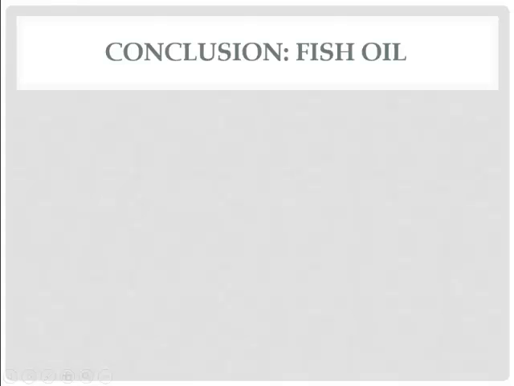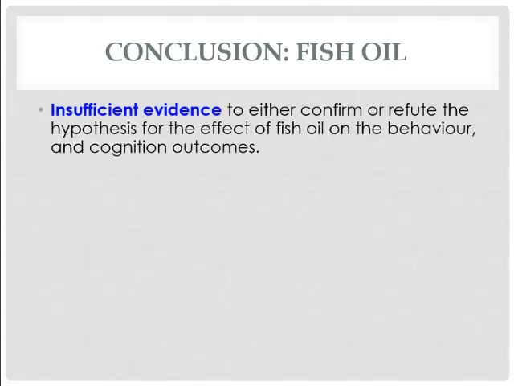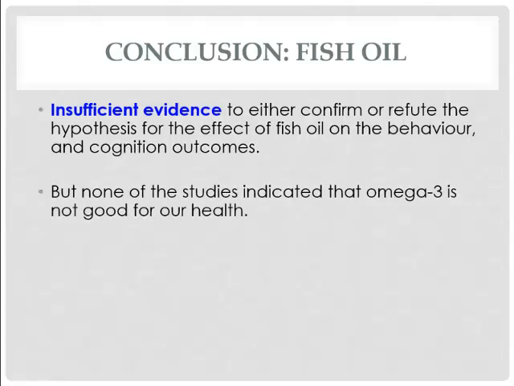In other words, simply throwing fish and vegetables at violent criminals is unlikely to have a lasting effect on its own. There is insufficient evidence to either confirm or refute the hypothesis for the effect of omega-3 and fish oil on the behavior and cognition outcomes. More studies are therefore needed. So far, none of the existing findings indicated that a diet naturally high in omega-3s, from fish, for example, isn't good for our health. The evidence of health benefits from the consumption of omega-3 fatty acids is strongest for heart health, but there may also be some other health benefits.